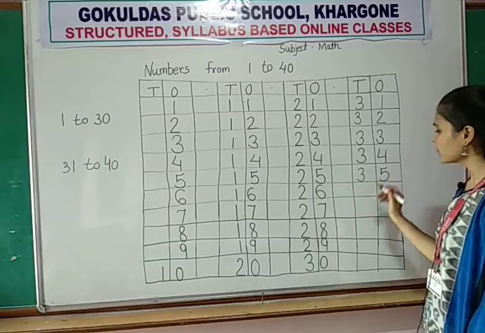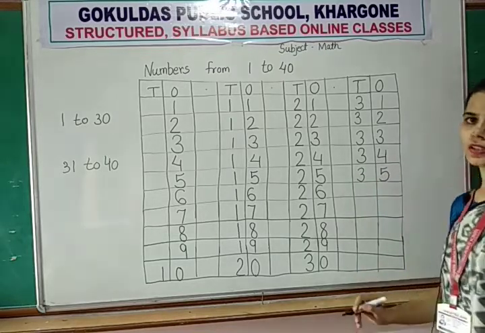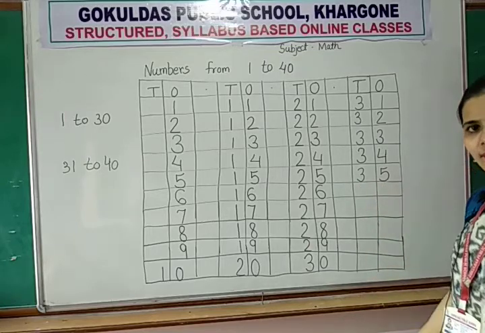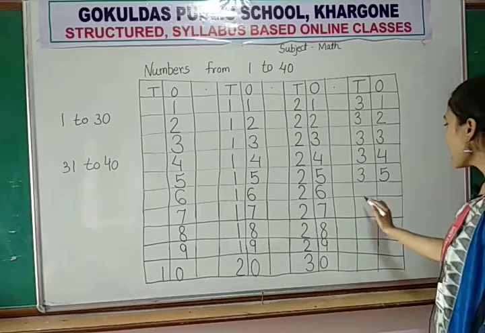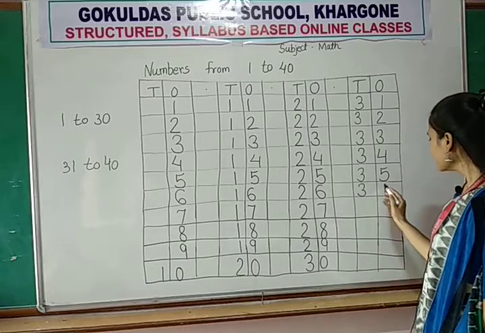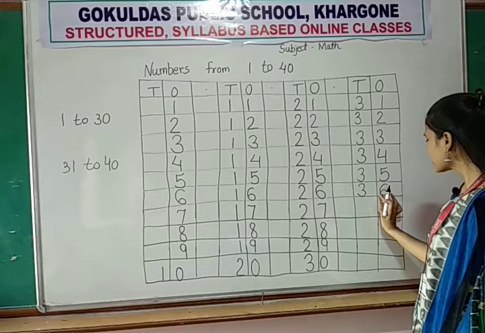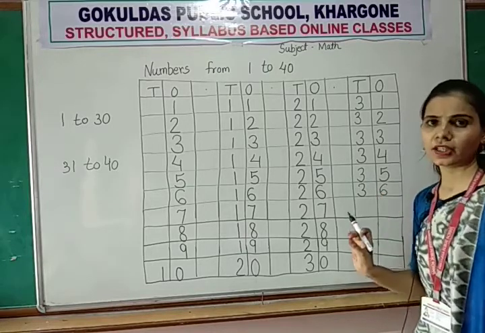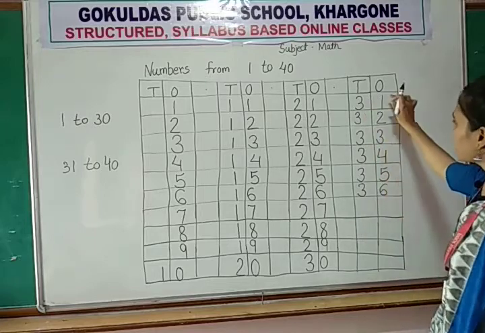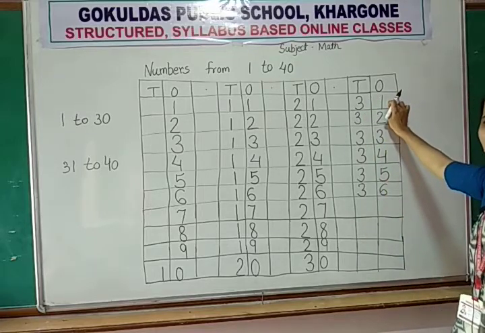3, 5, 35. Now, after 35, 3, 6, 36. Same right, beta, okay? You say 3, 1. You write 3, you write 1 and say 3, 1, 31.